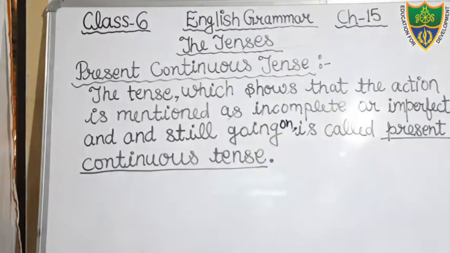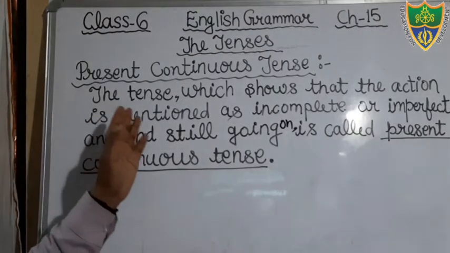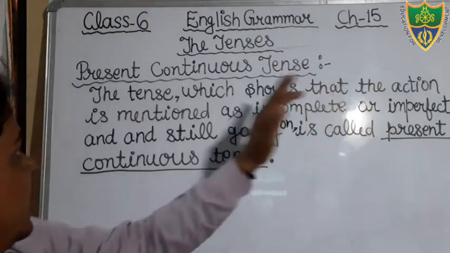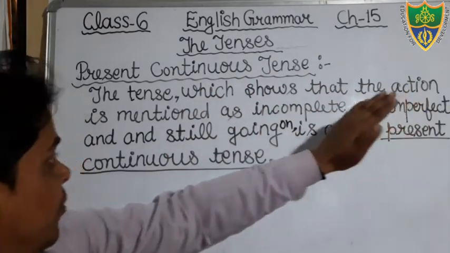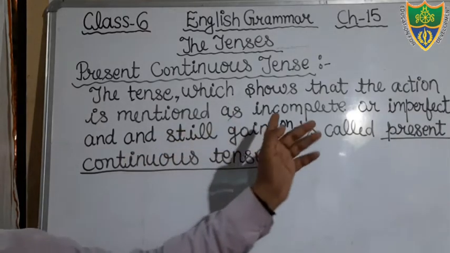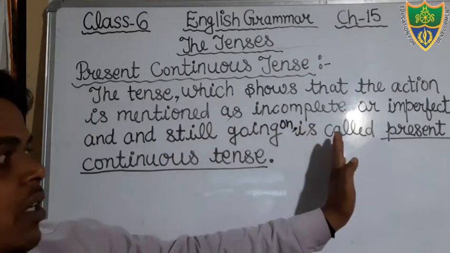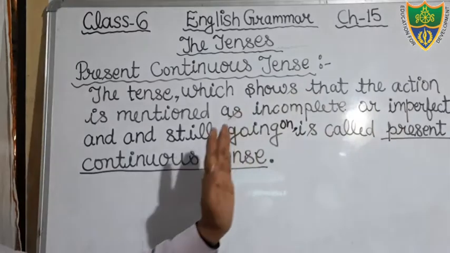Okay, students. So just open your notebook and write down: the tense which shows that the action is mentioned as incomplete or imperfect and still going on. Okay, it is called present continuous tense.